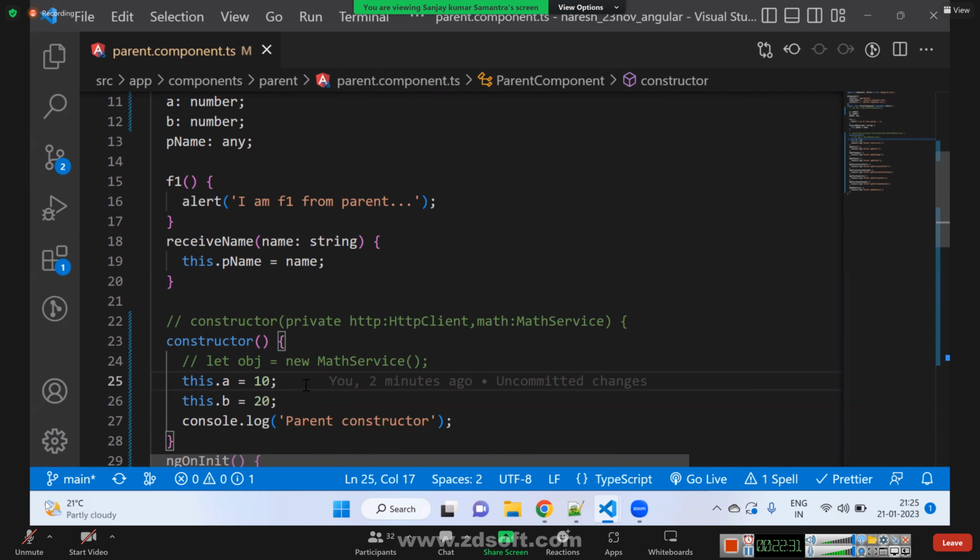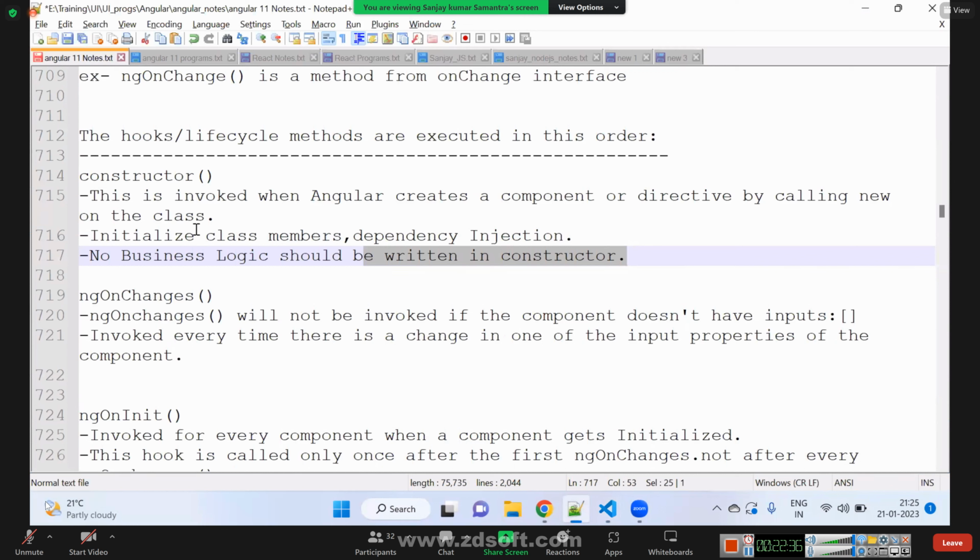Are we clear? What we are supposed to do inside the constructor, what we are not supposed to do inside the constructor? Class variable initialization and dependency injection. Yes. What should we not do?